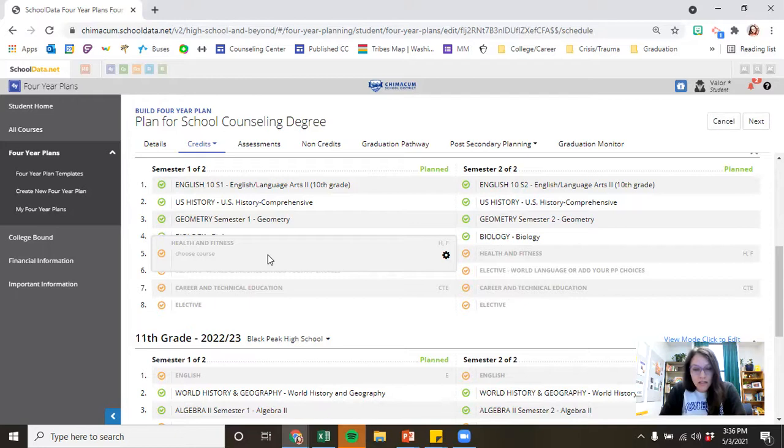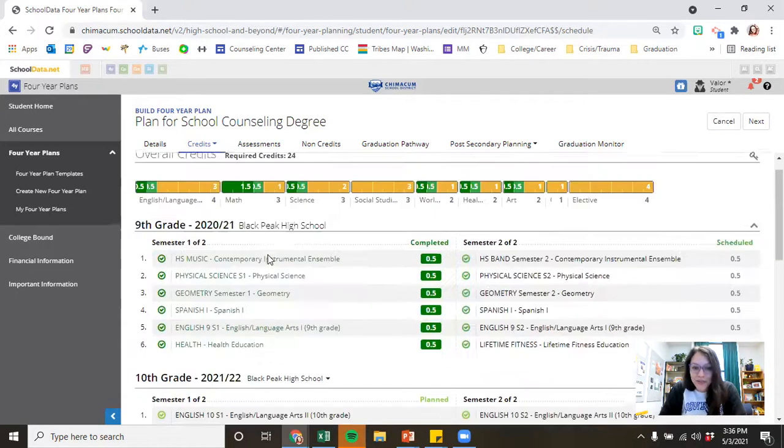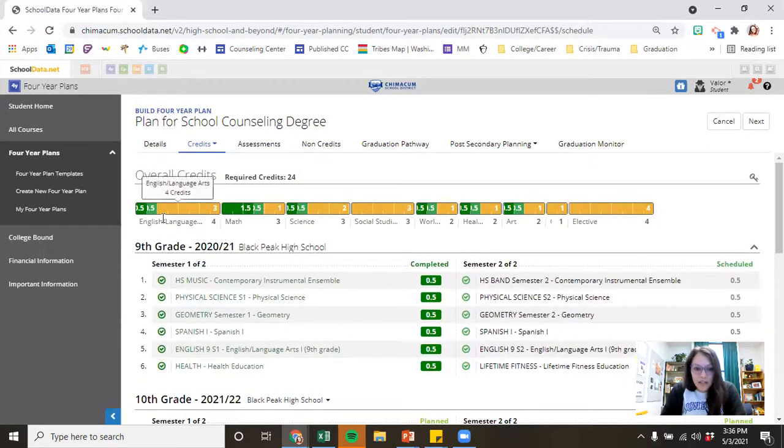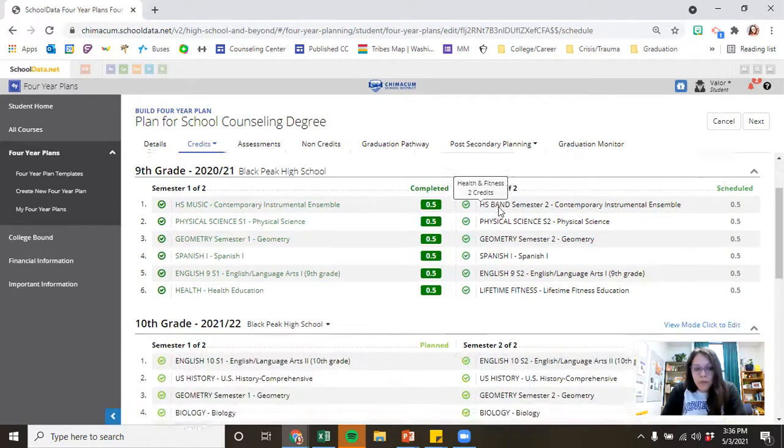And I could think to myself, oh yeah, what are those requirements? Tip, you can scroll back up to the top and you can see your graduation requirements by category here. And you can see, oh, look at this. Okay, health and fitness, I'm gonna need 2 credits of that. And so I can see right here, shorthand, I'm finished half a credit and I'm taking half a credit right now of health. So I am gonna need 1 more full credit of health and fitness before I graduate.